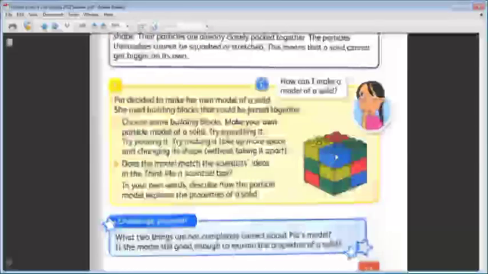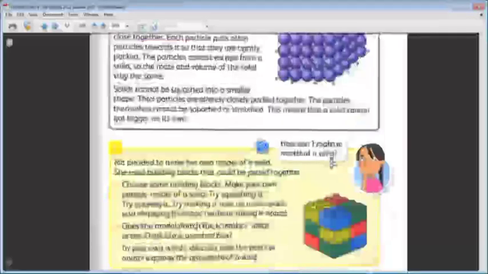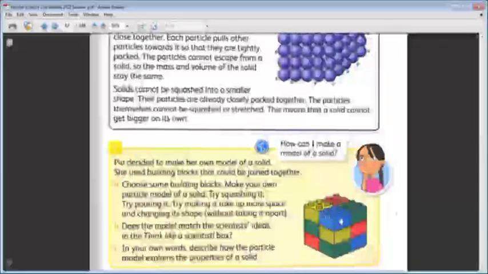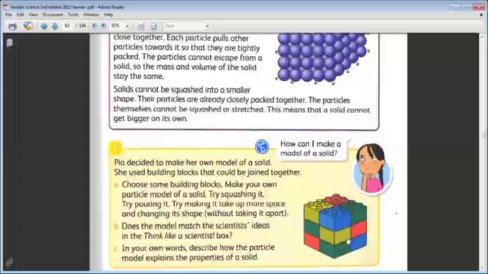Each building block represents a particle. Can you see, Sabah? Yes. She brings these building blocks and makes from them a model similar to this model for the particles of the solid.